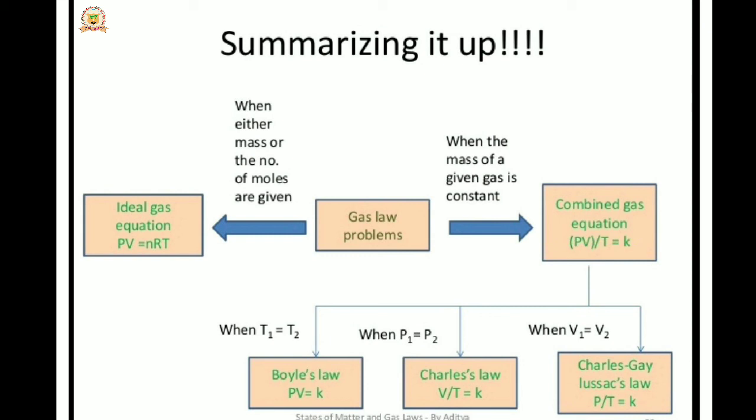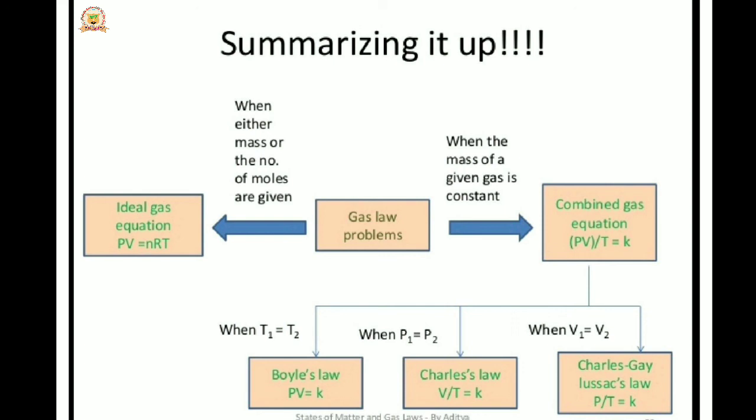Here it is the combination of Boyle's law, Charles' law, Avogadro's law and Gay-Lussac's law of gaseous volume. According to Boyle's law, P is inversely proportional to volume at constant temperature. So the equation becomes PV = K.